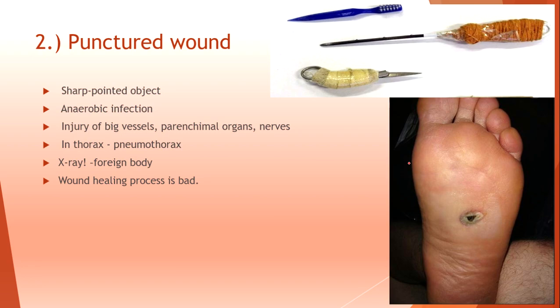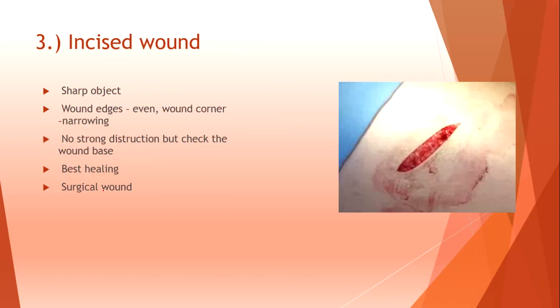Punctured wound: sharp or pointed object. Anaerobic infection can develop in the layers of the tissue because it can be a very deep injury. Injury of big vessels, parenchymal organs, nerves, and thorax. It can lead to pneumothorax. You must provide an X-ray because some part of the weapon can be an obstacle inside the body of the patient. Wound healing of these wounds is bad.